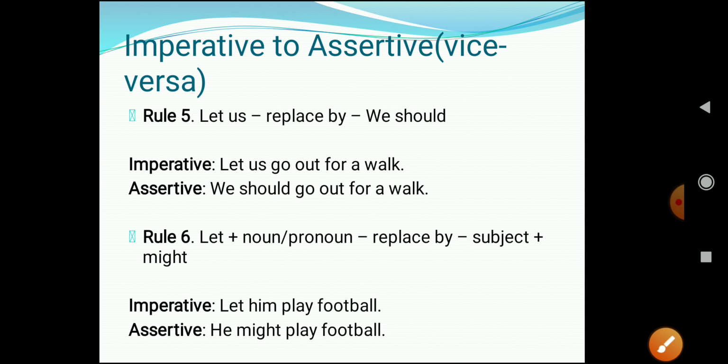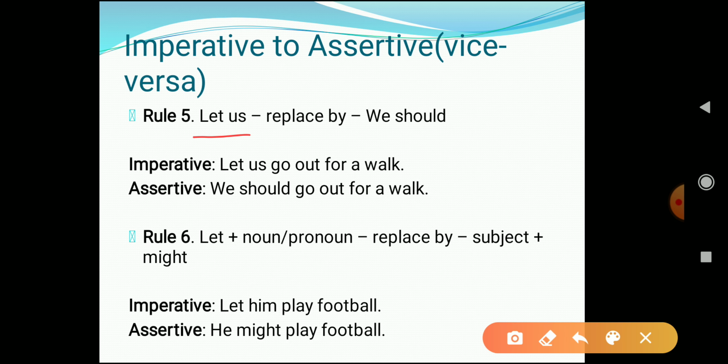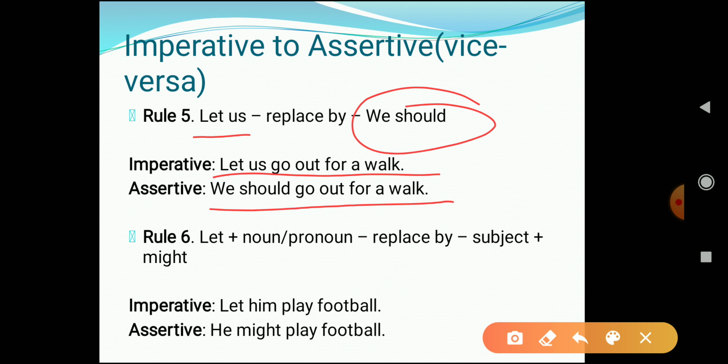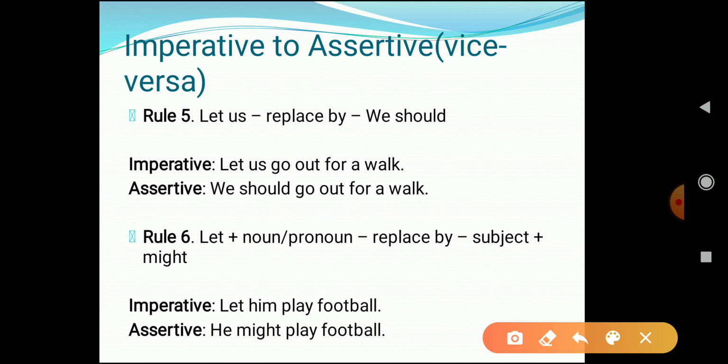Let's see rule 5. Rule 5 says that whenever the words "let us" are used in your imperative sentence, we have to replace them by "we should." For example, "Let us go out for a walk." So in an assertive sentence it will become what? "We should go out for a walk." We just have to replace the words "let us," use "we should," and then copy the rest part of the sentence. I hope it is clear to everyone.